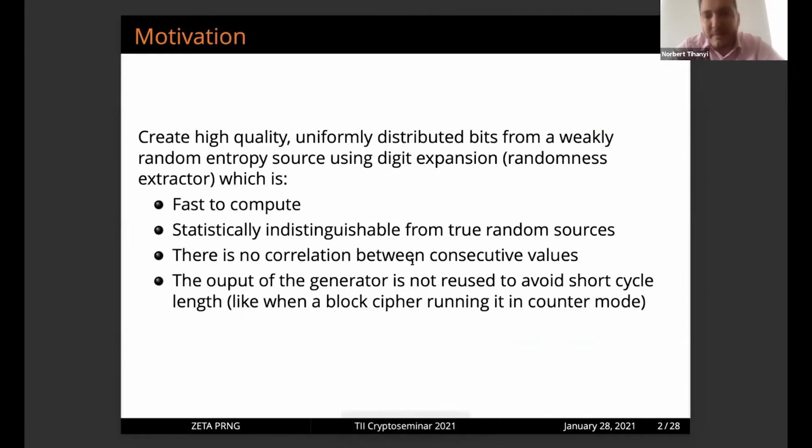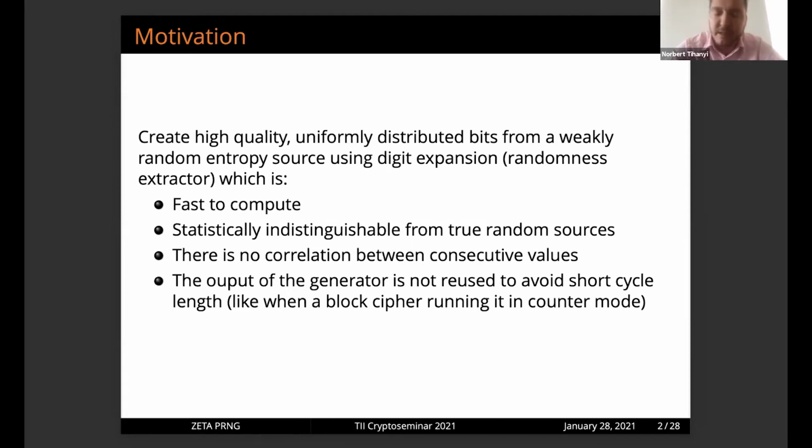So what is the main motivation? Of course, to create high quality, uniformly distributed random numbers. This is interesting because it is a randomness extractor. If you have some weak entropy source, then you can use this function to generate more uniformly distributed random numbers, to create high quality random numbers.